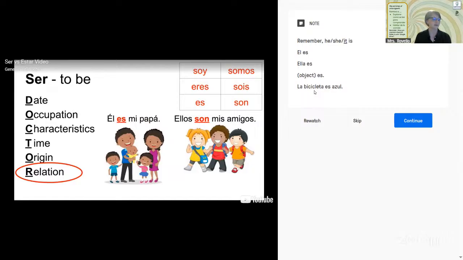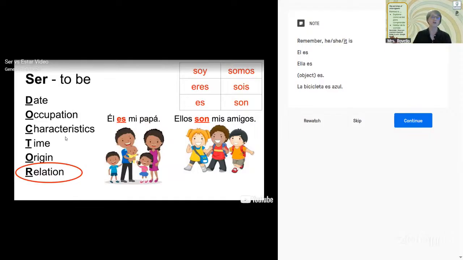We're still talking about the bike. So el and ella, or ellos and ellas, can also be things, items. Also, let's take a look at this ser here. Remember that these things tend to be permanent. In other words, our characteristics, like the bike is blue, or yo soy alta.